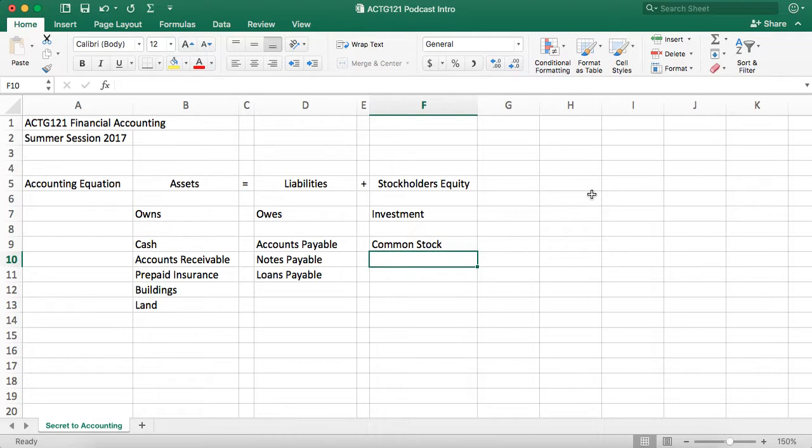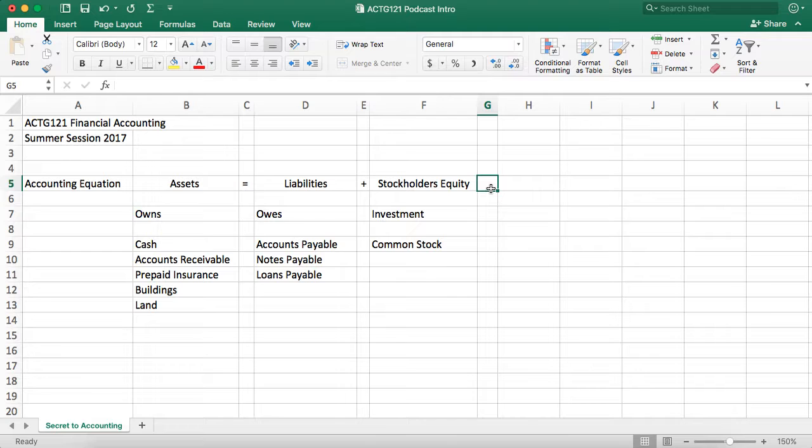Now, there is a little bit more to that equation, and I like to call it the extended equation. So I'm going to write that here. Assets equal liabilities plus stockholders' equity plus revenues minus expenses.